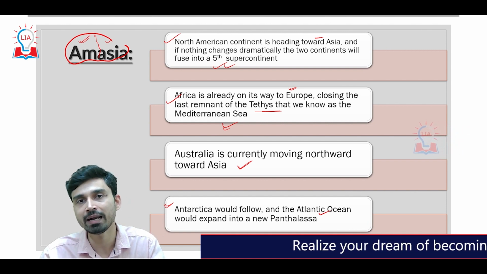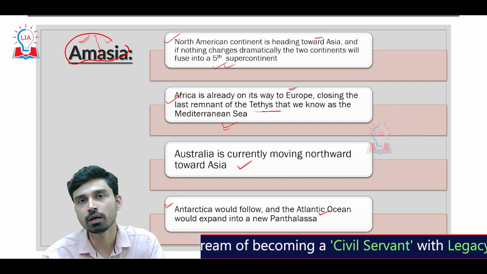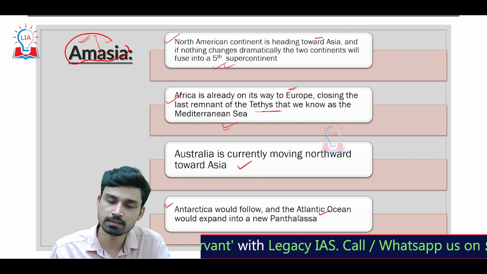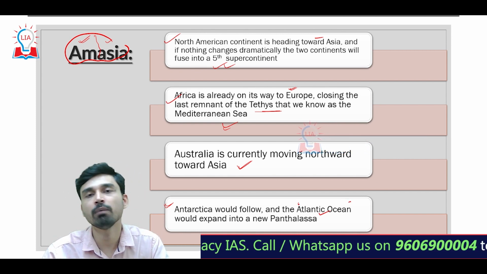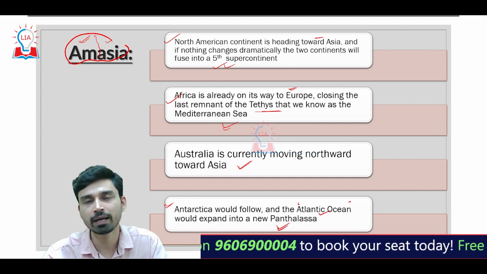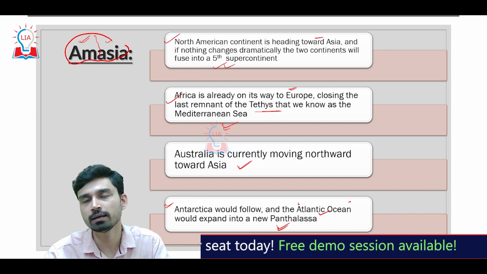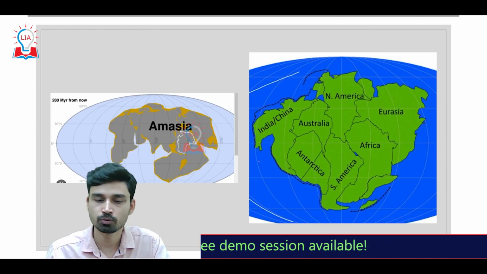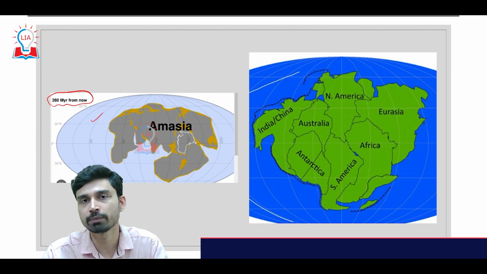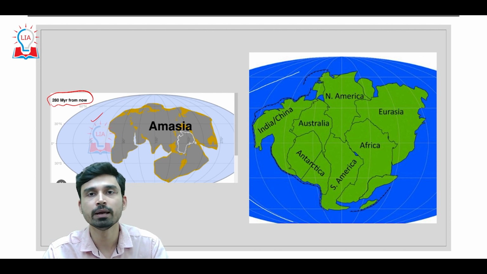It will keep on expanding, and finally North and South America will join together with Asia, and then Africa will join with Asia, and Antarctica and Australia will join with Asia. Thus the Atlantic Ocean that we see today will become a very large super ocean that would expand into something similar to Panthalassa. So we'll have Amasia, a large continental landmass surrounded by a single water body. This is how, if we go 280 million years from now, the Earth's shape should look if no drastic changes happen in the movement of the plates as of now.